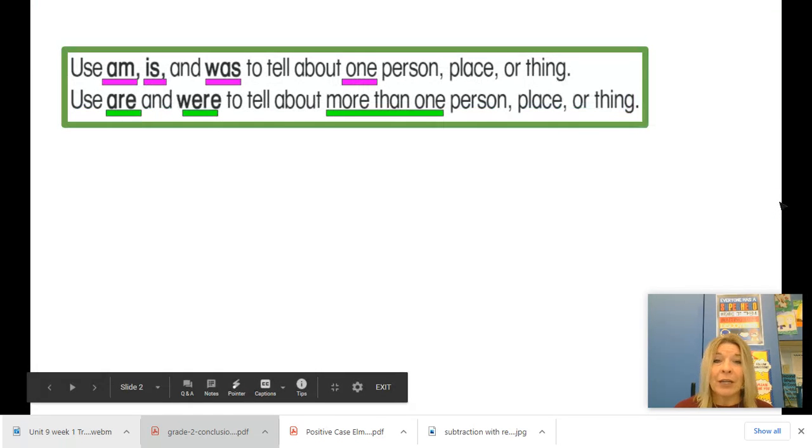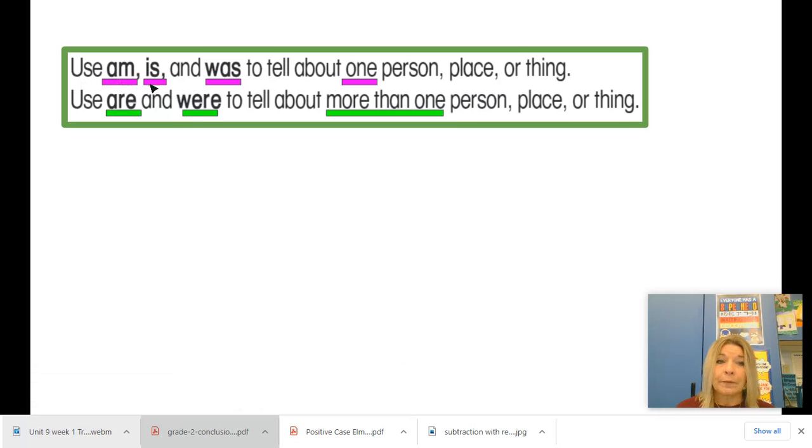There's a little more information with these verbs. We use am, is, and was to tell about one person, place, or thing. We use are and were to tell about more than one person, place, or thing. So this can be tricky, but if you have good listening ears and if you read things carefully, you're going to do great at this skill.